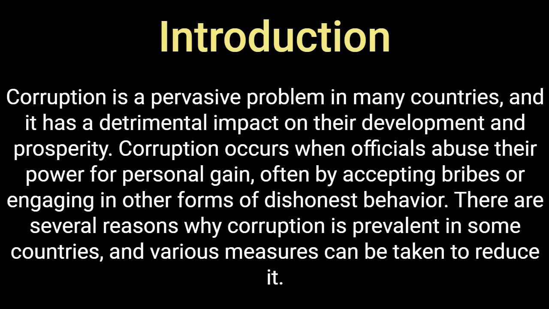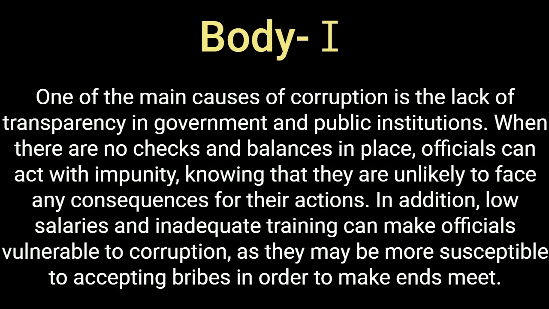Corruption occurs when officials abuse their power for personal gain, often by accepting bribes or engaging in other forms of dishonest behavior. There are several reasons why corruption is prevalent in some countries, and various measures can be taken to reduce it. One of the main causes of corruption is the lack of transparency in government and public institutions. When there are no checks and balances in place, officials can act with impunity, knowing that they are unlikely to face any consequences for their actions.